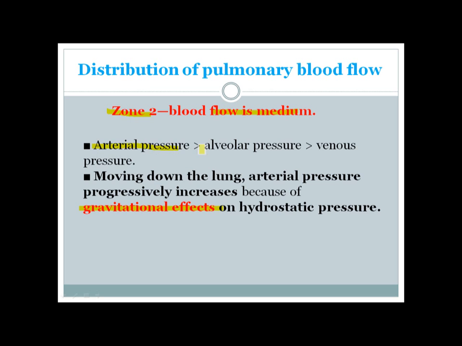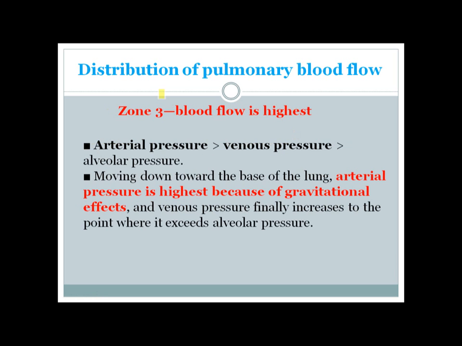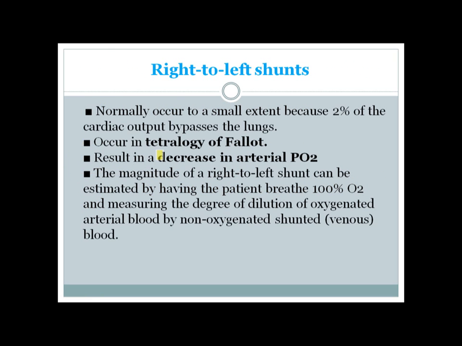In zone 2 the blood flow is medium, because now gravity is starting to take effect, and that's why arterial pressure is now more than alveolar pressure. In zone 3 blood flow is highest, because zone 3 has the highest amount of gravitational force, leading to the highest pressure. So here arterial pressure is the highest pressure, followed by venous pressure, and alveolar pressure is the lowest pressure.